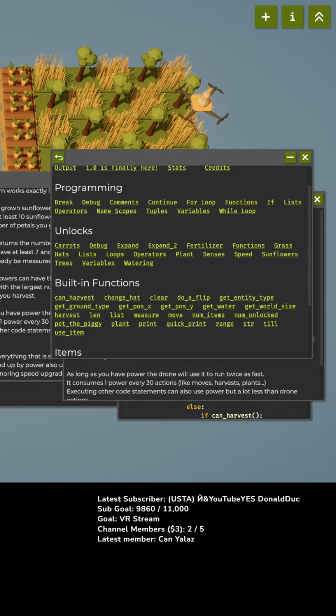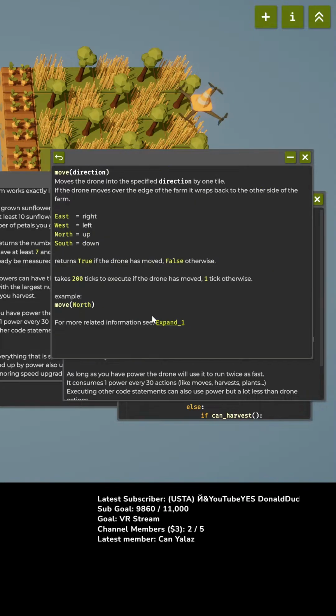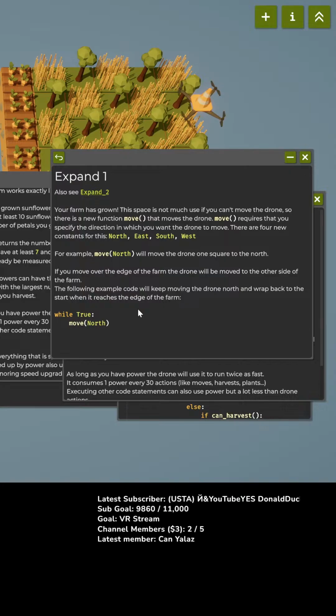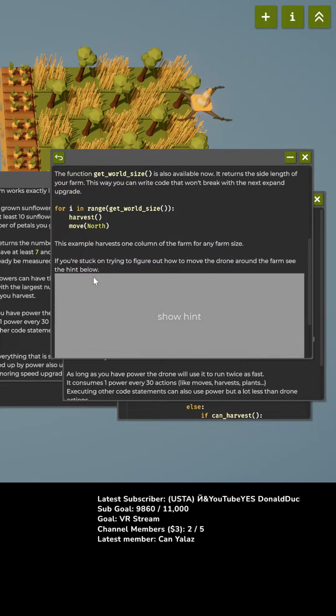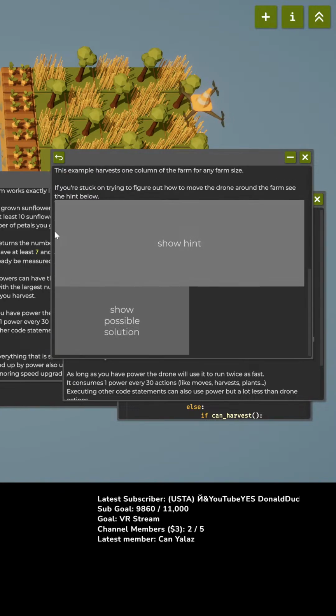We're gonna make this work. Move. There we go. More related information. Move moves in the direction by one tile. Is there a way to move more than one tile? I want to move more than one tile at once.